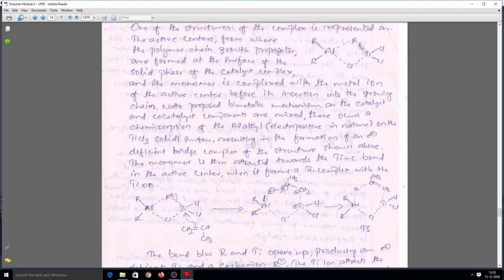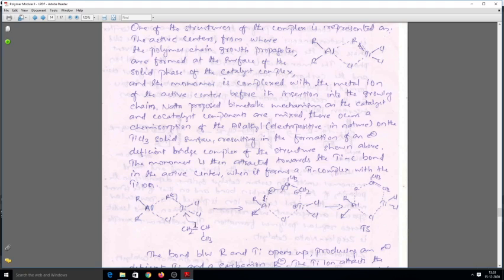Then the monomer is attracted towards the titanium carbon bond. Here this is the titanium carbon bond in the active center, where it forms a pi complex with the titanium ion. So here you can see that titanium is electron deficient, and this CH2 has high electron density, and this will become CH2 negative.